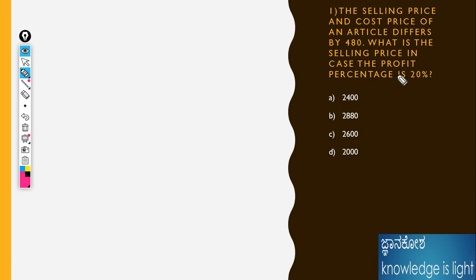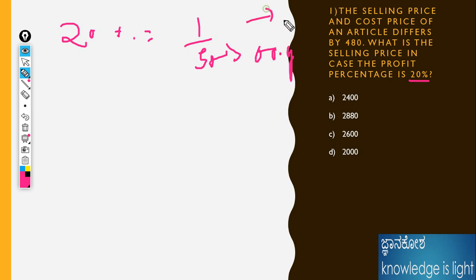Already I told you what the 20% value is. 20% means 1 by 5 value. What is the original value? This is the original value; we should call it the original value. Depending upon the loss or profit, this is the increment. What is the numerator? You should call it an increment or decrement value. Here it is profit, that is the increment.